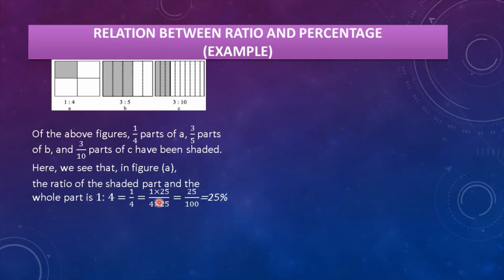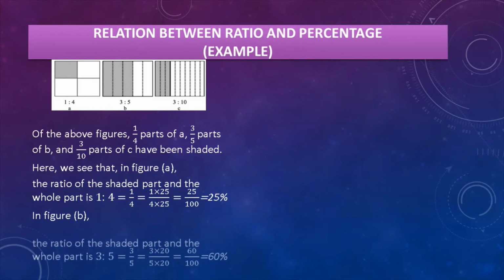Okay, so 1 multiplied by 25 and 4 multiplied by 25 equals 25 by 100, because if we multiply 4 by 25 we get 100. So because of 100 we can write down the percentage sign. So this is 25%.